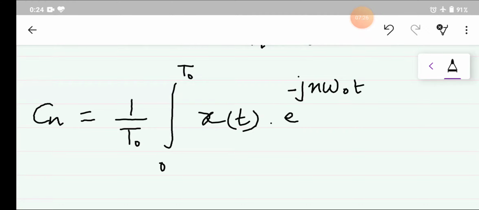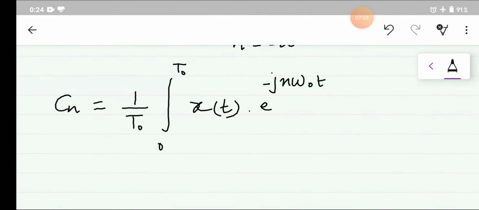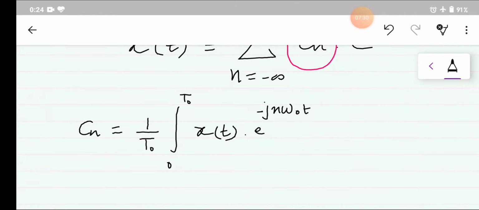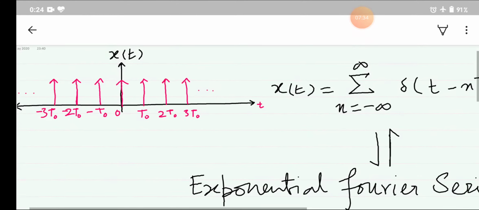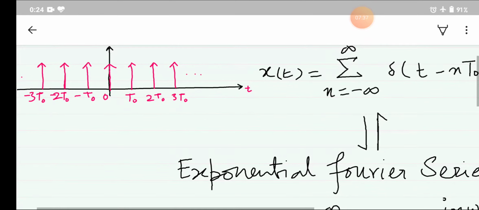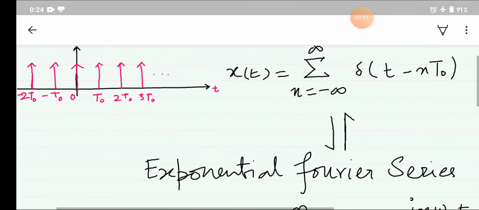So this is the Fourier series coefficient. For our signal, the periodic train, in the time period from 0 to t naught, as you can see here, there is no signal at the start, so I am considering this time period from minus t naught by 2 to plus t naught by 2.